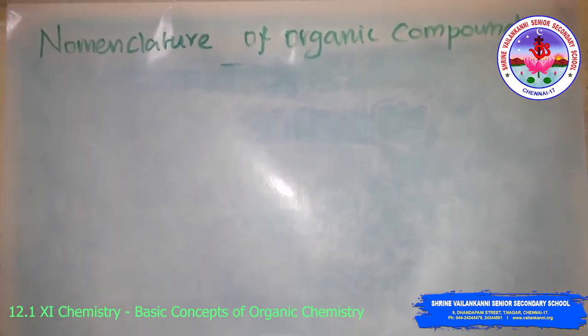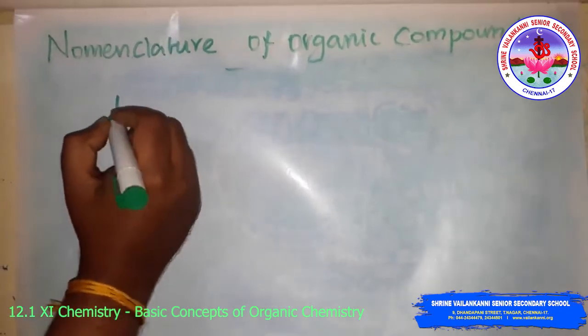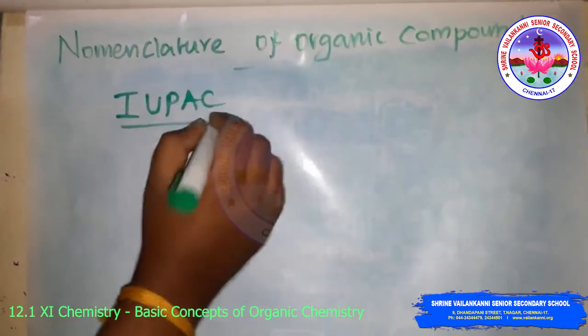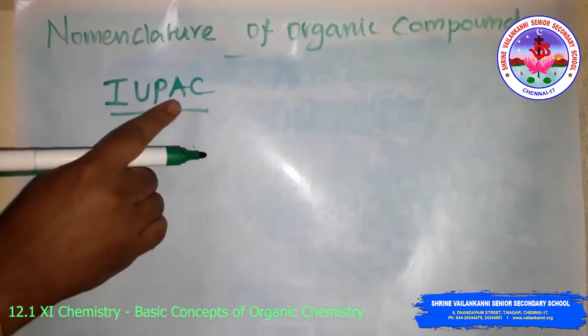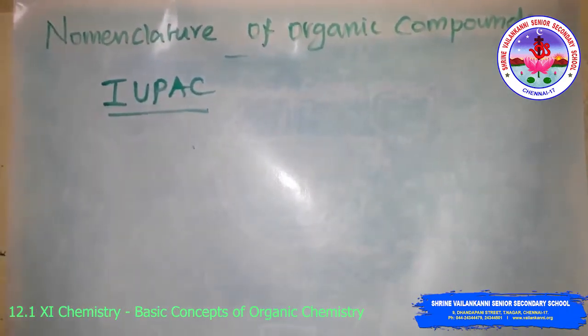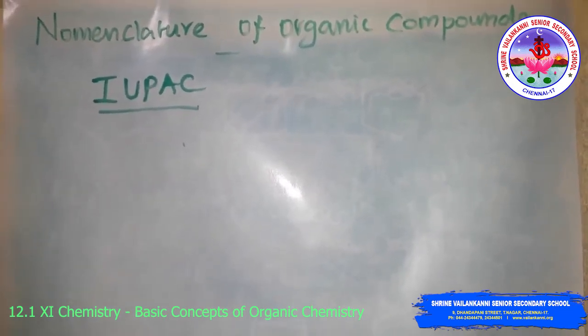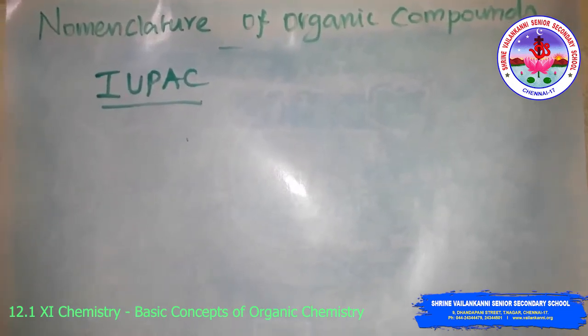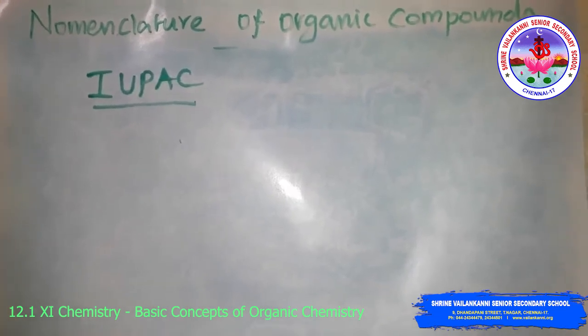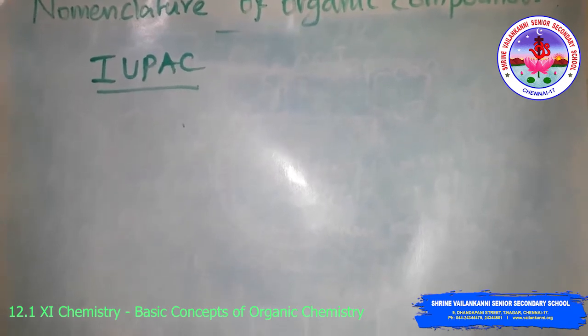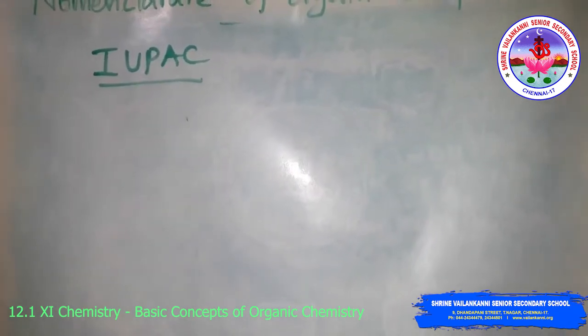This is called the IUPAC system, International Union of Pure and Applied Chemistry. The systematic name is called nomenclature. In this systematic nomenclature, the names are correlated with the structure such that the reader or listener can deduce the structure from the name.